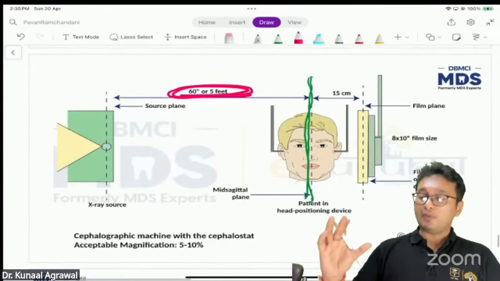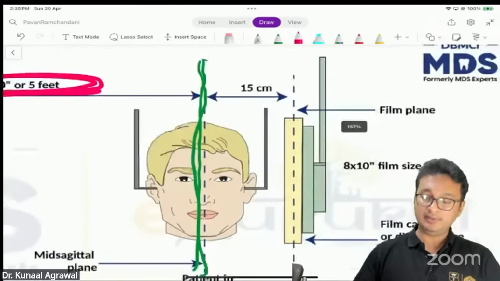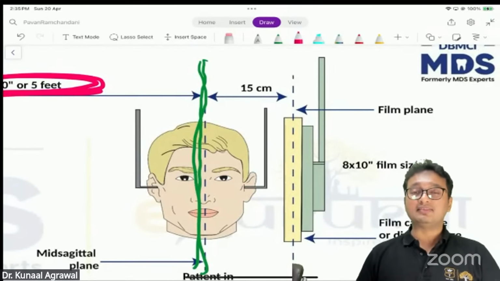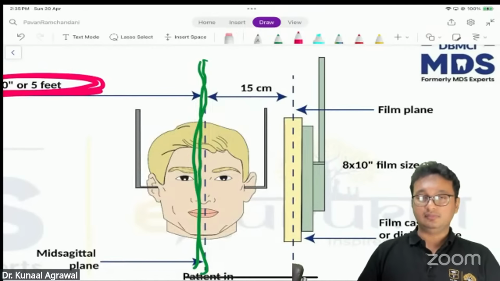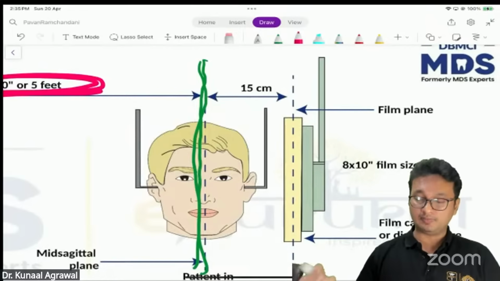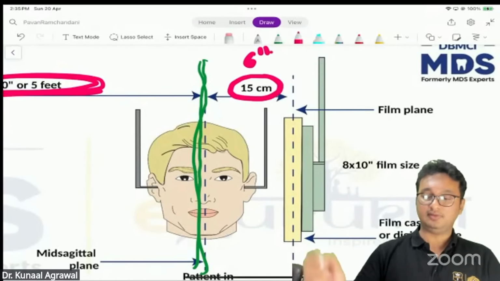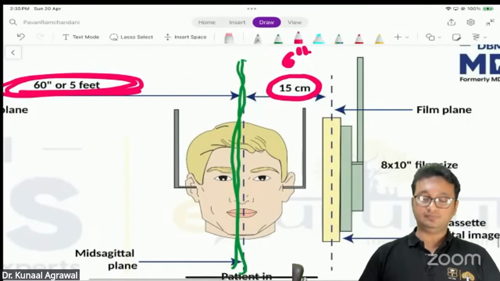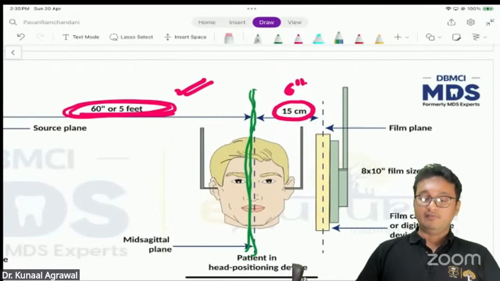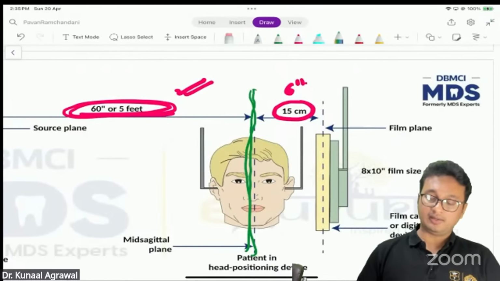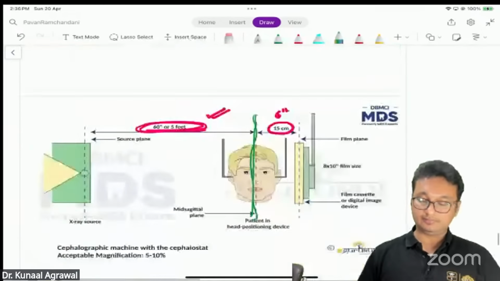Now, one more question could have been asked from this particular image: the distance between the midsagittal plane of the patient to the film plane, to the point where the film is placed, should be 15 centimeters or 6 inches. That is the correct answer. Since that is not asked as a question, we'll stick to 5 feet as the correct answer. Okay, so 5 feet is already answered.